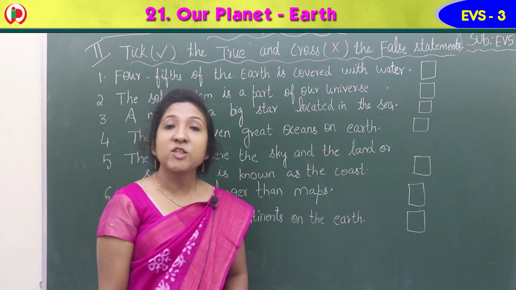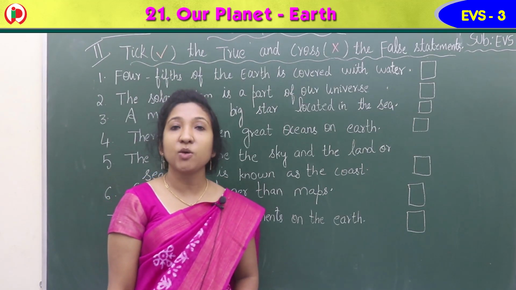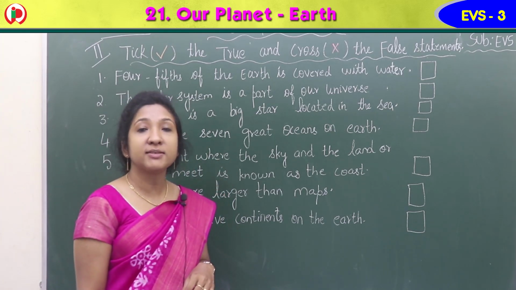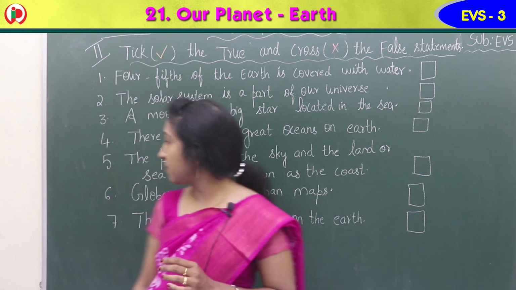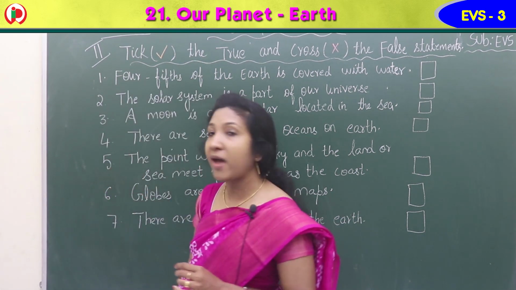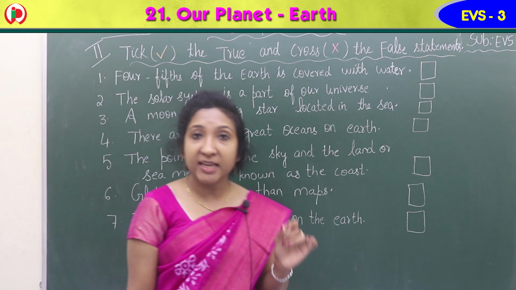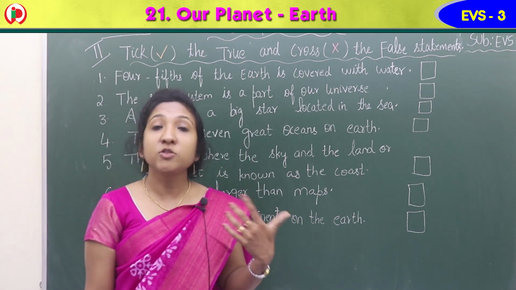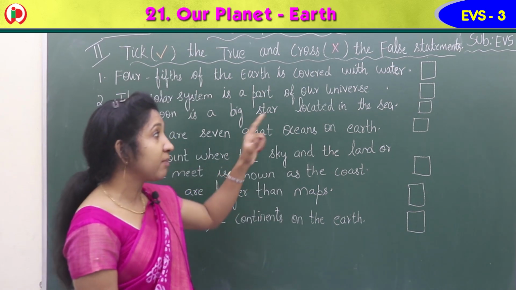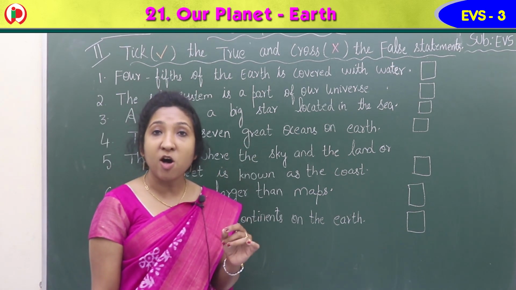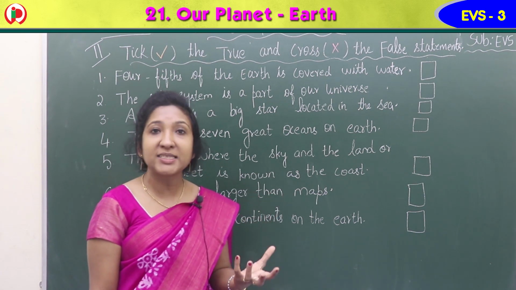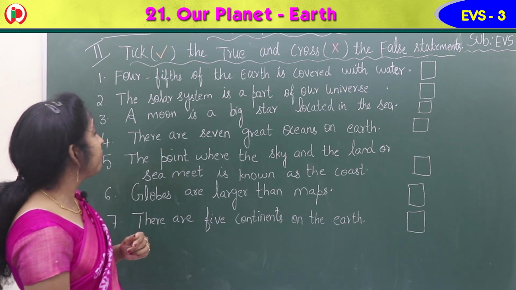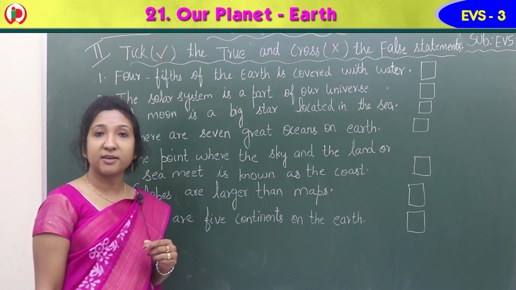Okay? Yes children, so our next exercise in the workbook is exercise 2. Tick the true and cross the false statements. So here some statements are given, 1, 2, 3, 4, 5, 6, 7. Read the statements and check whether it is correct or true. If it is a true statement, give a tick mark in the square box. If it is a wrong statement or a false statement, put a cross mark. Yes. First one, 4/5 of the earth is covered with water.